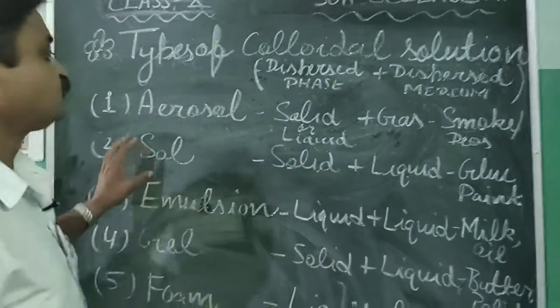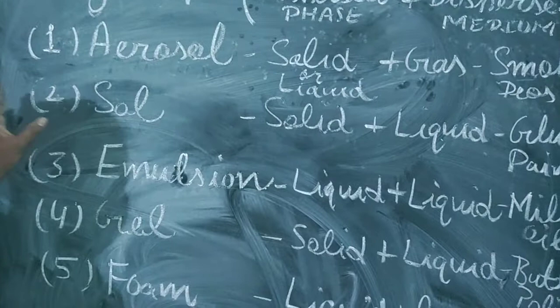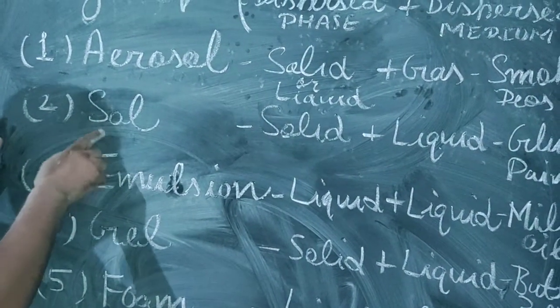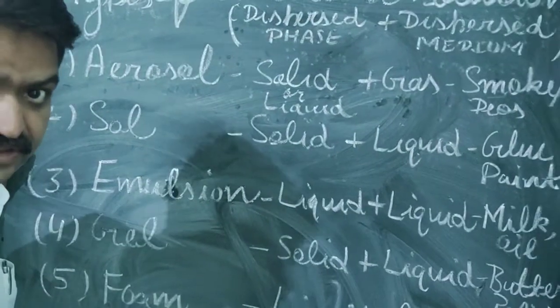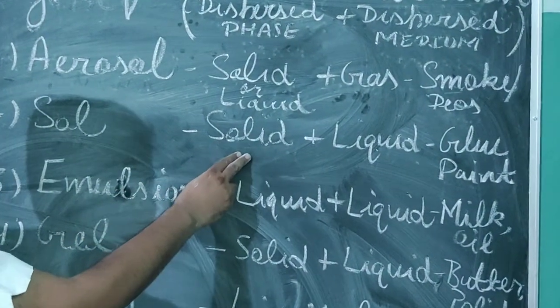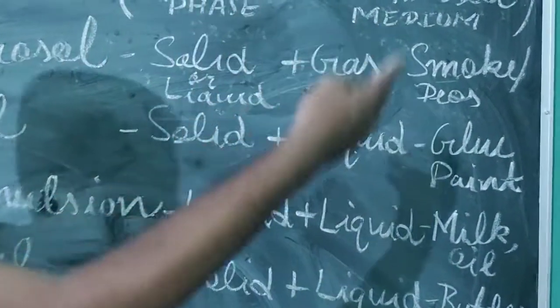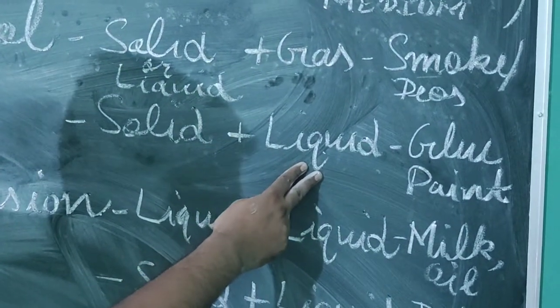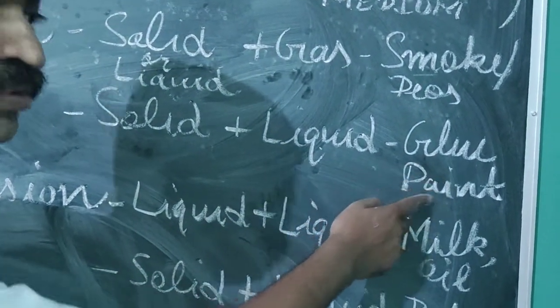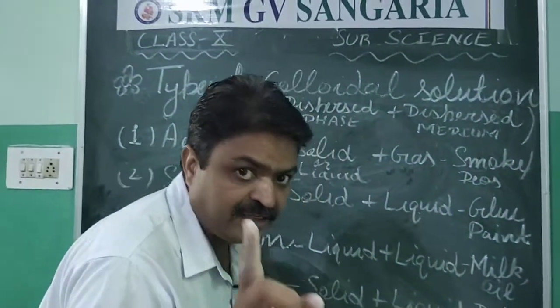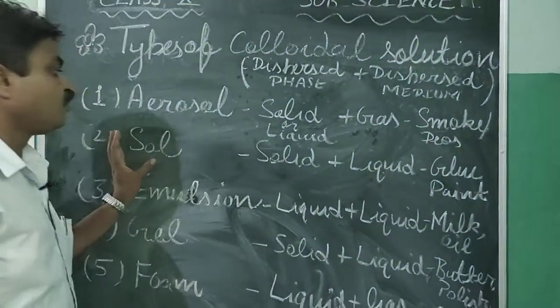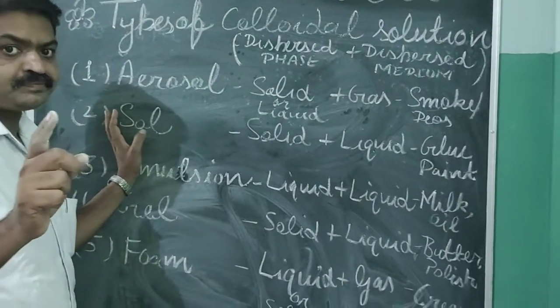Second is sol. What is sol? Sol is also a heterogeneous colloid or heterogeneous system in which solid particles are dispersed in liquid medium. Example is glue and paint. Glue and paint are examples of sol, student. Sol.